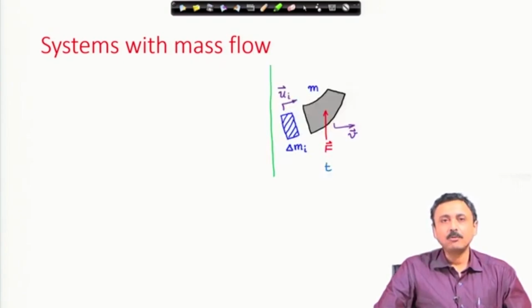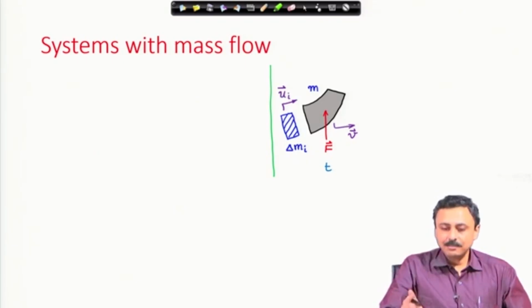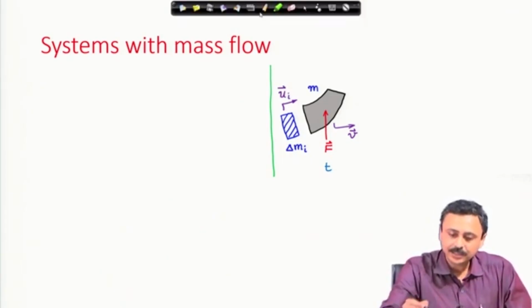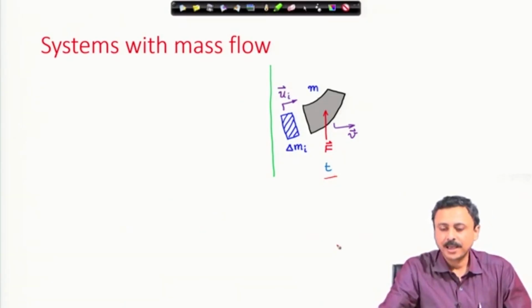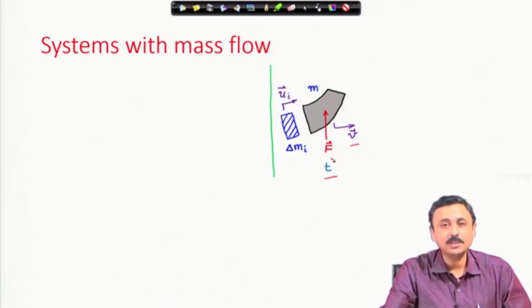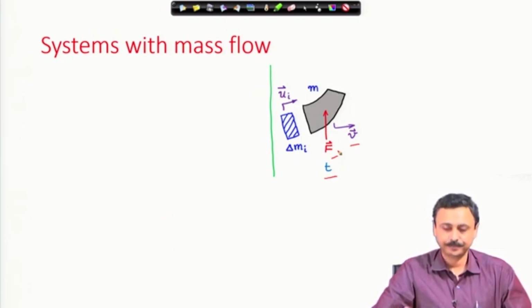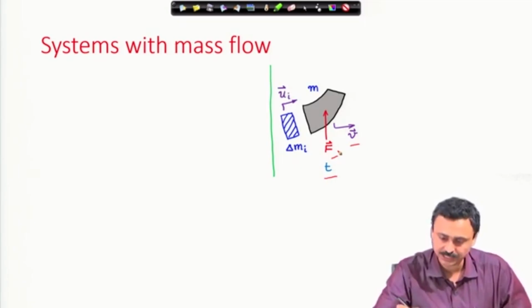Now, to derive the equation of motion of a system with variable mass, let us start with this figure where I have shown in gray shaded region the system. At this instant, at time t, it has a mass m, an absolute velocity v, and some non-impulsive forces are acting. The net force acting on this system is F. These are non-impulsive forces and non-flow forces.